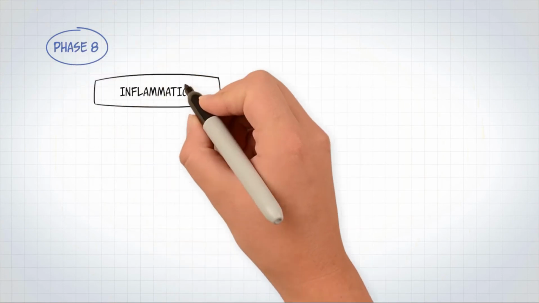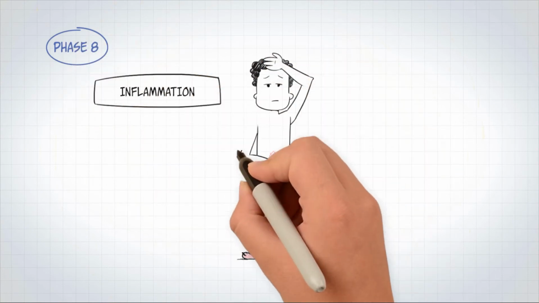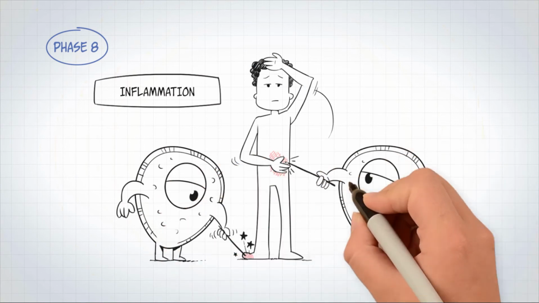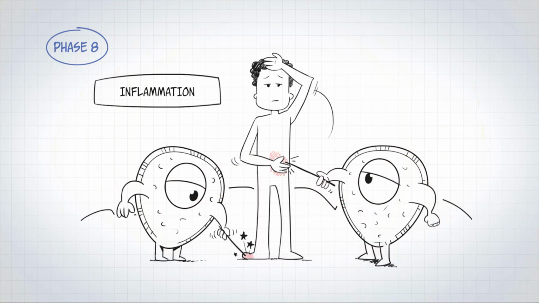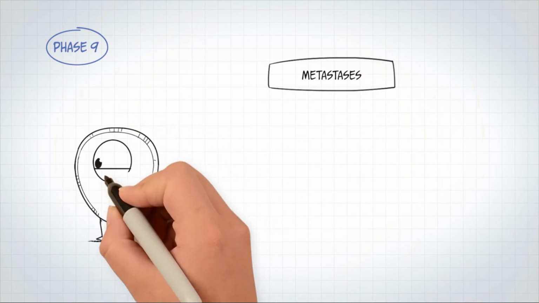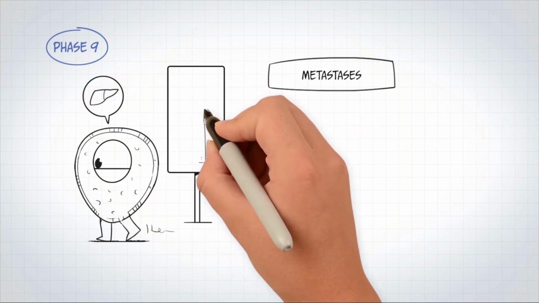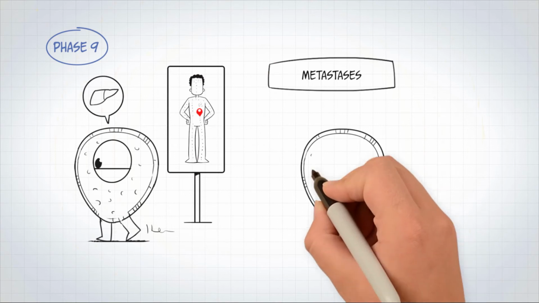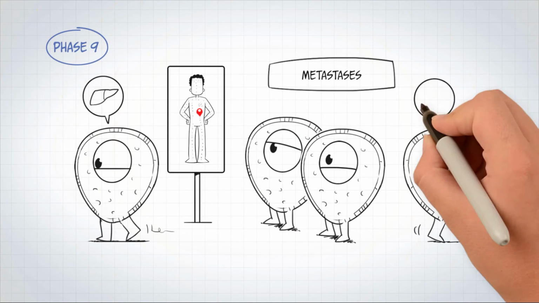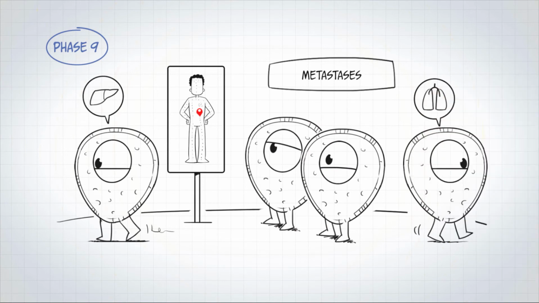Phase 8. Inflammation is another consequence of malignant cells, but how do malignant cells stimulate inflammation? We do not know yet, but this inflammation supports the evolution of the disease. Phase 9. At this phase, the cancer cells first invade neighbouring tissue and then enter the nearest blood vessels, thereby moving and spreading throughout the body. This is perhaps one of the most well-known characteristics of cancer. As they move to other tissues, the multiplication process continues. This process is called metastasis.